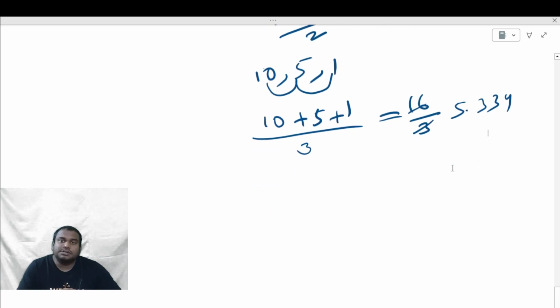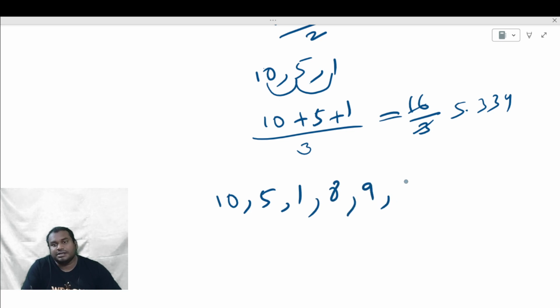For example, there were more numbers given: 10, 5, 1, 8, 9, and 6. What is their average? So add all of them. Are they following any pattern? No, they are random numbers. Random numbers were given. Then how can you do their average? There is no shortcut.